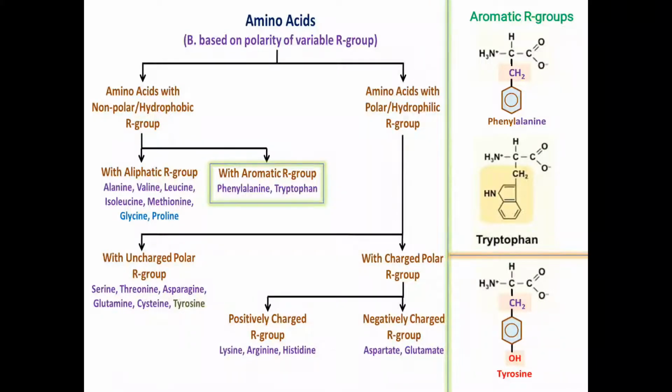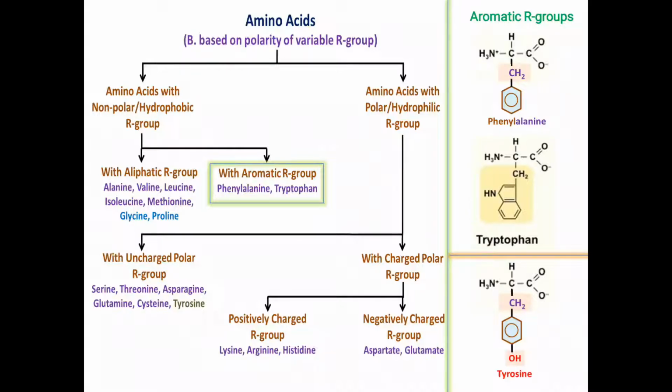Now at this point we can compare the polarity or non-polarity of these 3 aromatic R group containing amino acids: phenylalanine, tryptophan and tyrosine. On the scale of polarity, tyrosine is more polar than tryptophan, which in turn is more polar than phenylalanine.